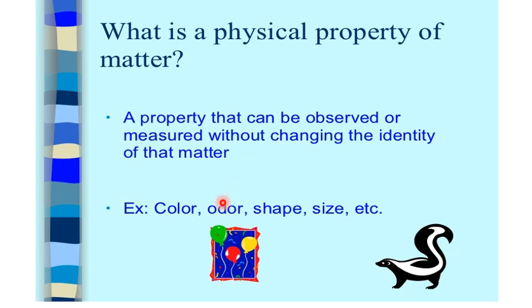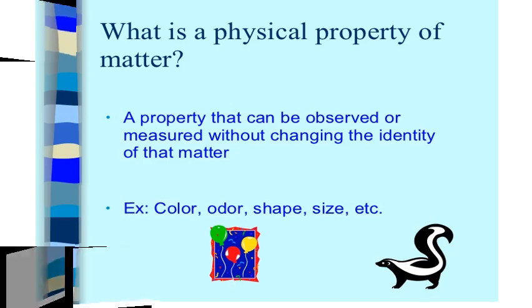Like what? Like color, taste, shape, texture, mass, odor, size, volume, density. Many physical properties we have.